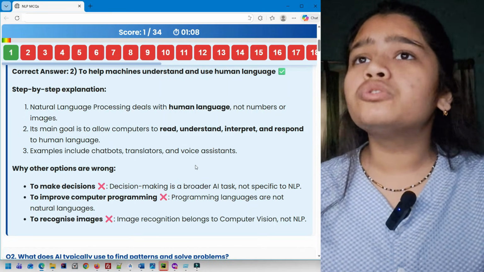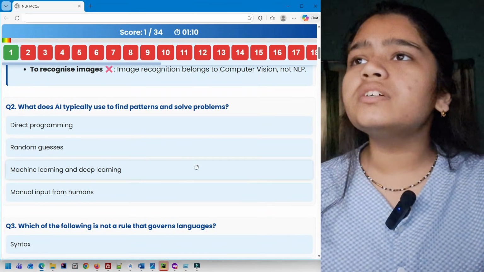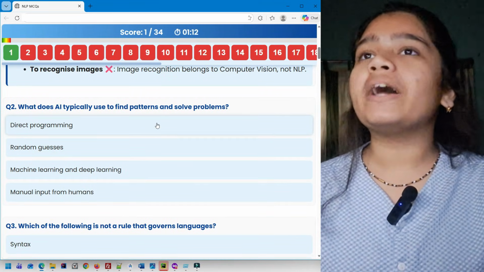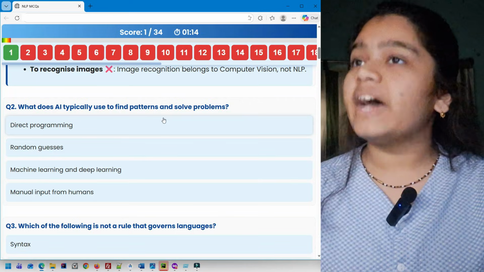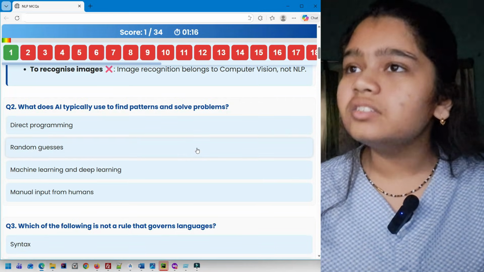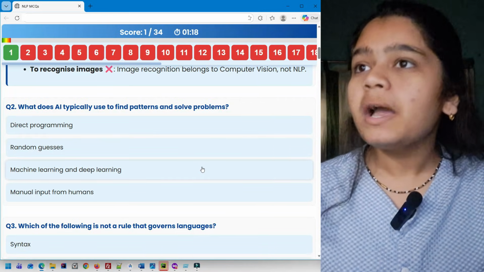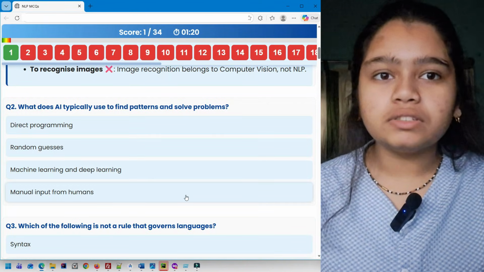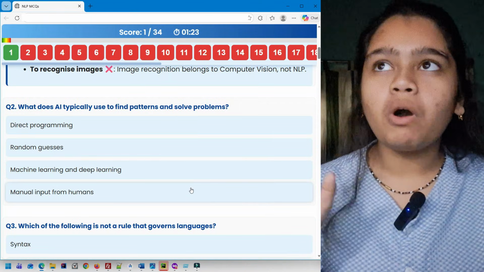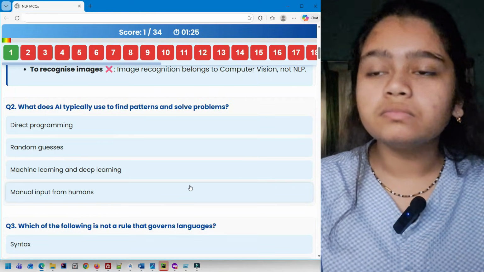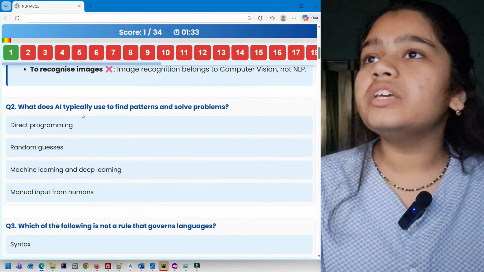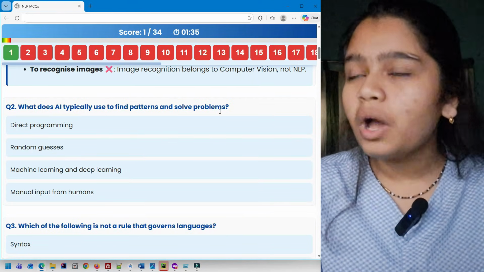Let us move to question 2. What does AI typically use to find patterns and solve problems? Direct programming, random guesses, machine learning and deep learning, manual input from humans. Please pause the video and try to answer. What does AI typically use to find patterns and solve problems?